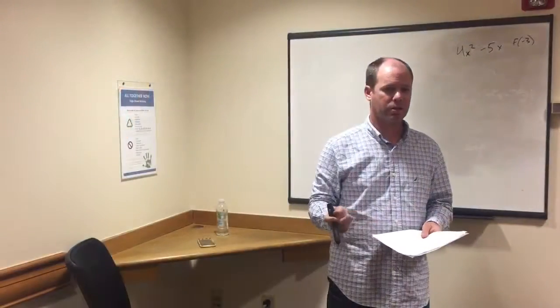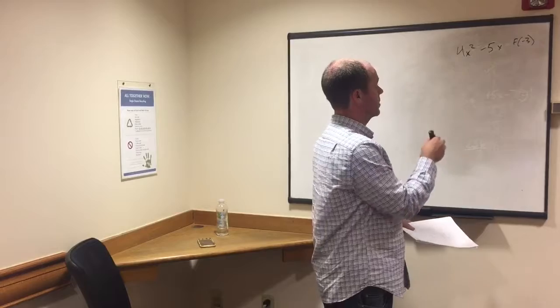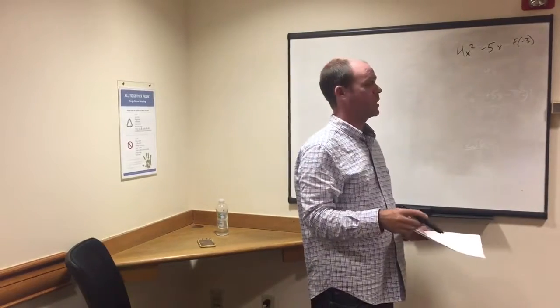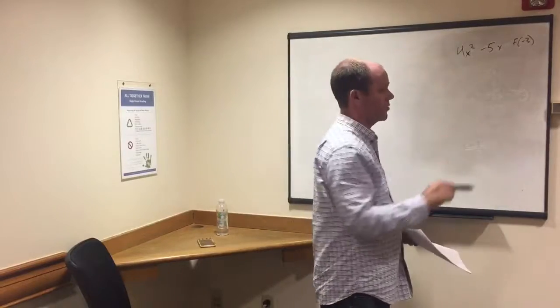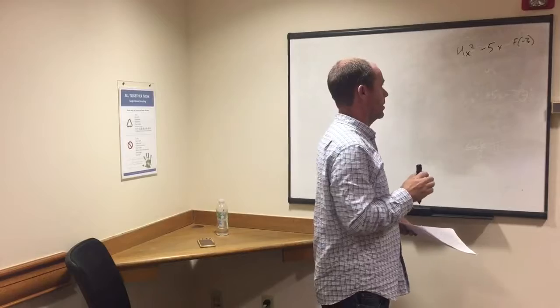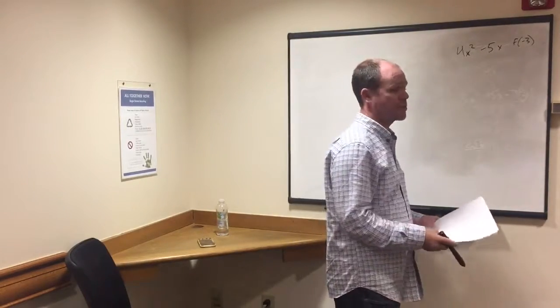Plugging in. So looking at plugging in numbers here. We're going to do two quick little problems. This one says 4x squared minus 5x given f of negative 3. I threw that f of negative 3 on there because sometimes that will show up on exams, and all it really means is that x equals negative 3. F is just a function.